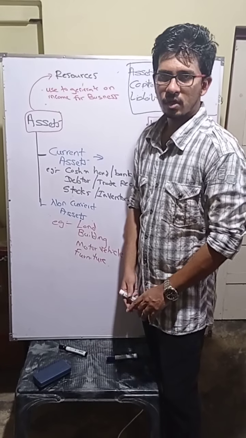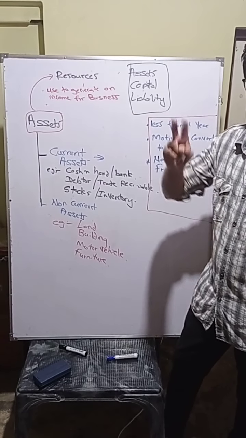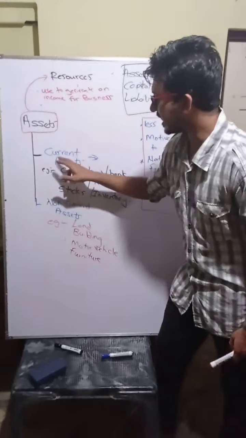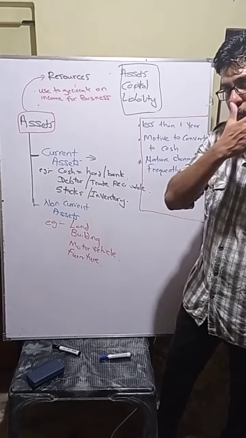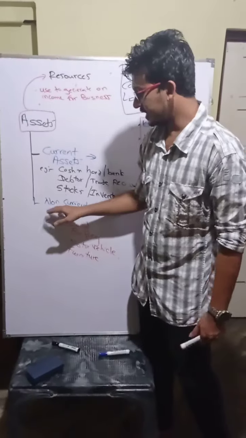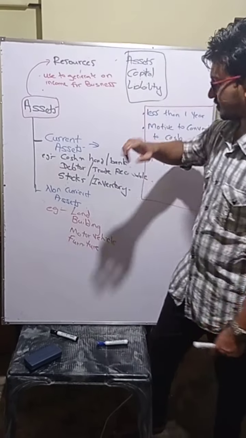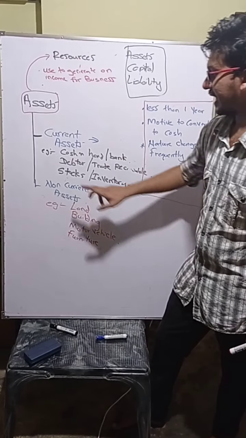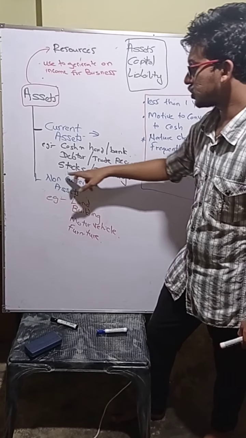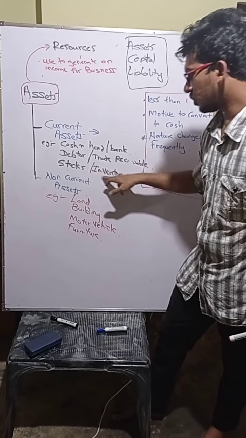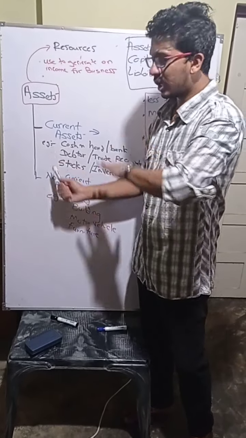Okay, so assets we can divide into two types. One is current assets. The other one is non-current assets. So what are the examples of current assets? Examples are cash in hand and bank, debtors, where the new name for debtor is trade receivable, and stocks, or we say inventory. I have told you the examples first.